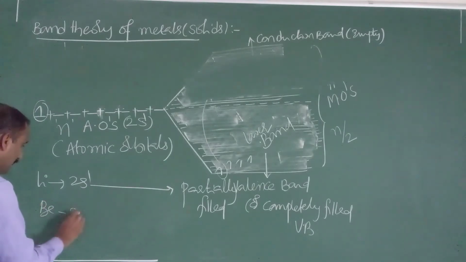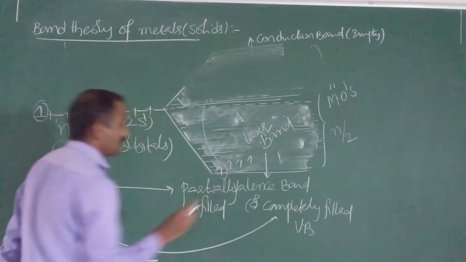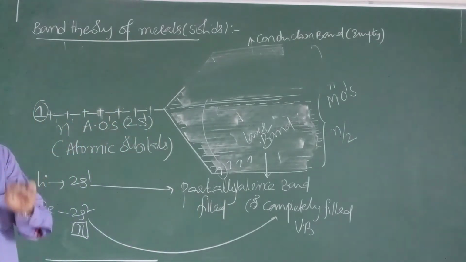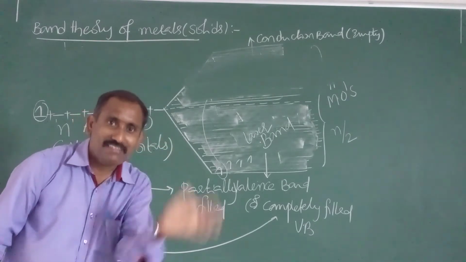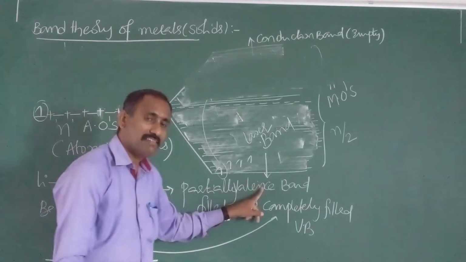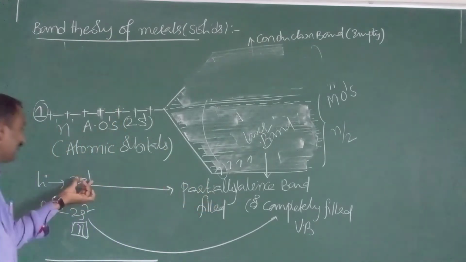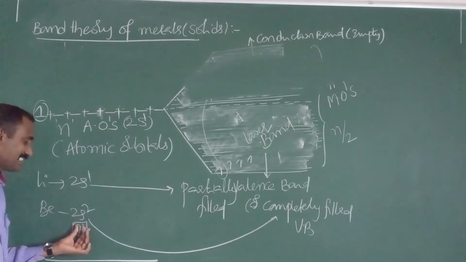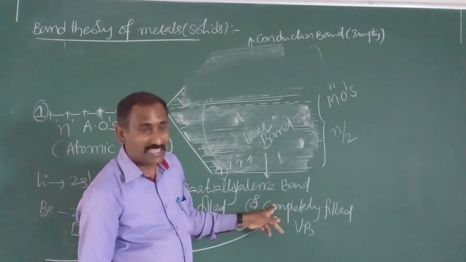In case of beryllium, 2s2 is a completely filled valence band. So the lower band is the valence band, which holds valence electrons. In some cases it may be partially filled, like 2s1, and in some cases completely filled.